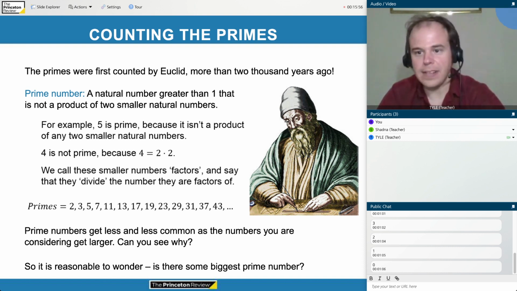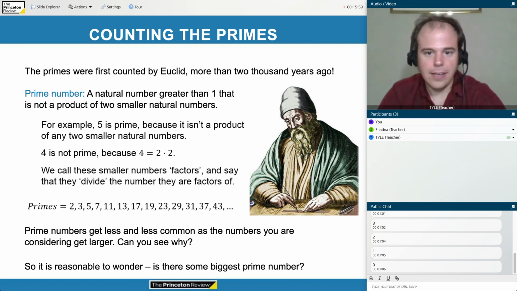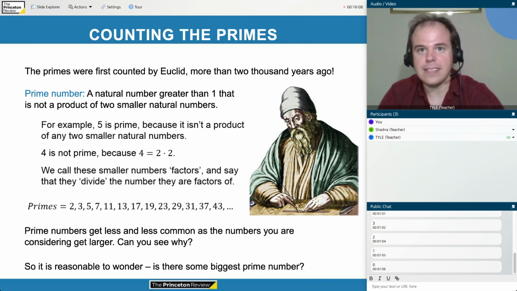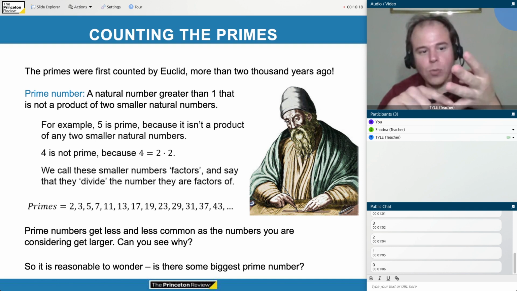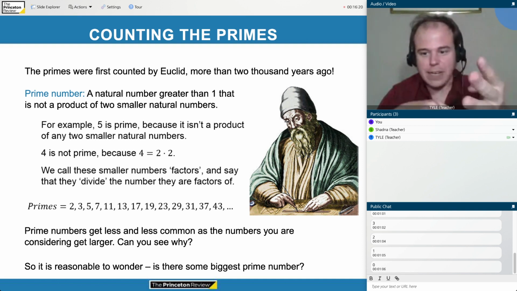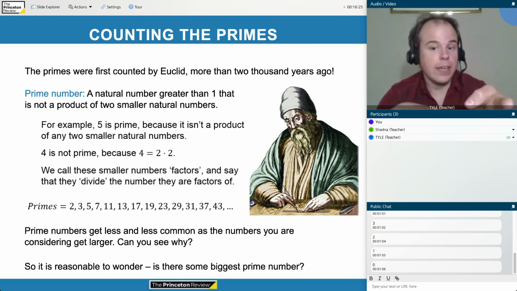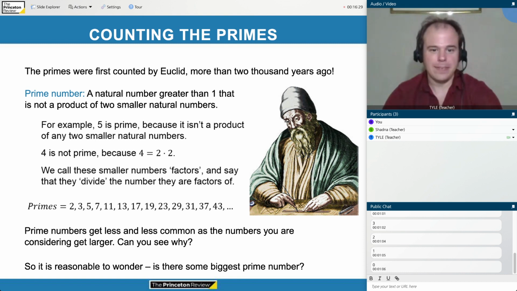So for example, 5 is prime. Could we prove it? How would we prove that 5 is prime? Well, to be prime means that it's not a product of two smaller natural numbers. And the only natural numbers which are smaller than 5 are 1, 2, 3, and 4. So we can try multiplying together 1, 2, 3, and 4 to see if we can make 5. Since there's only a finite number of possibilities, here we could just try all the possibilities. None of them work. This proves that 5 is prime.